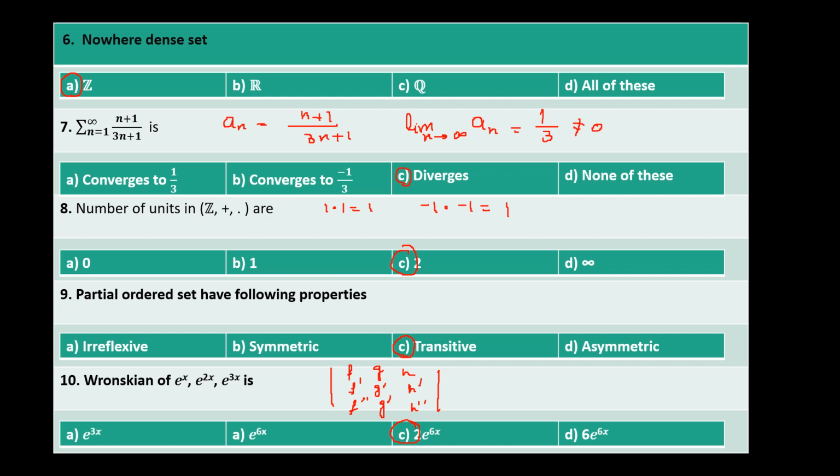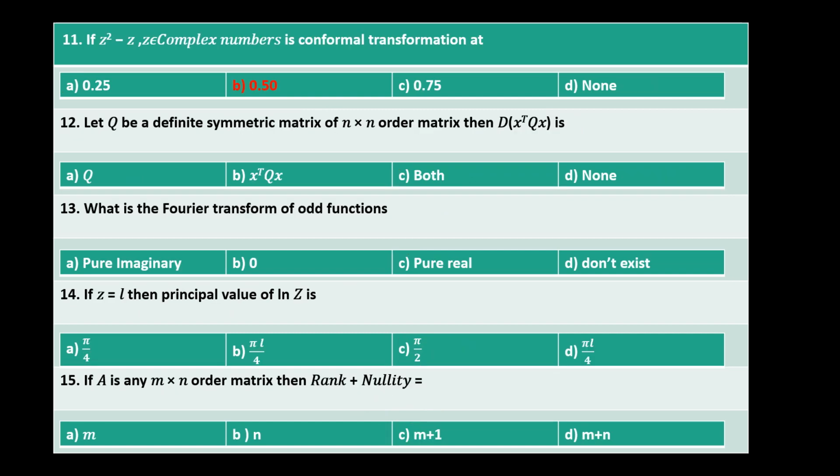Okay. So now we look at the next questions. In the next question, we can see it says that if z square minus z, where z belongs to complex numbers, is a conformal transformation at 1 by 2, obviously. So the answer will be 0.50. So the next question is, let Q be a definite symmetric matrix of n by n order. Then the diagonal will be actually, this is symmetric, so it makes it Q. And so the answer for the 12th will be A.